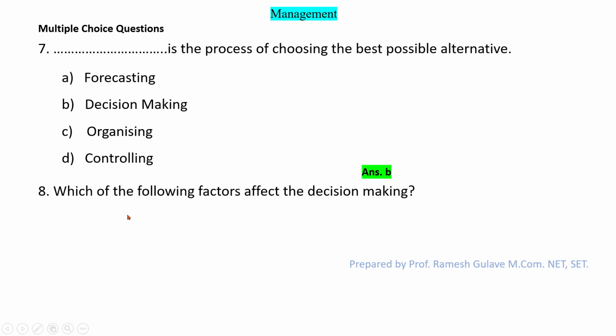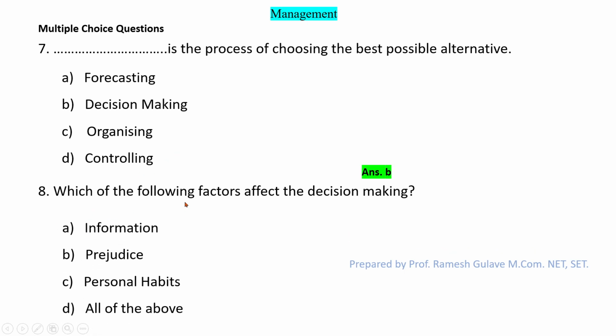Next question says which of the following factors affect the decision making? So decision making gets affected because of information, prejudice, personal habits, or all of the above. These are the options. So we know that decision making gets affected by information, and it gets affected because of certain prejudice in minds. When our mind is biased, there is a possibility that we can take the decision accordingly.